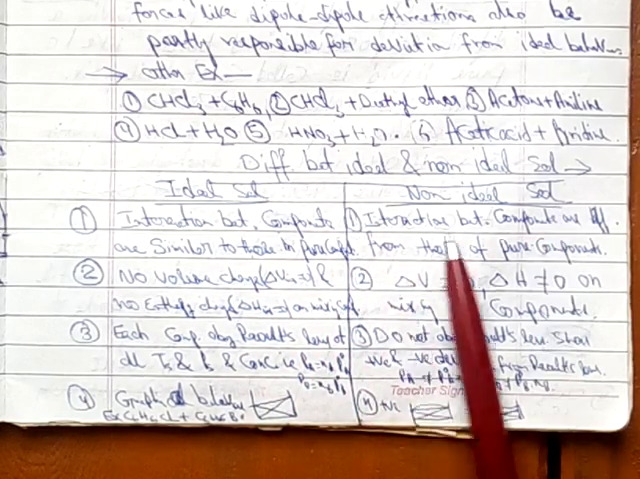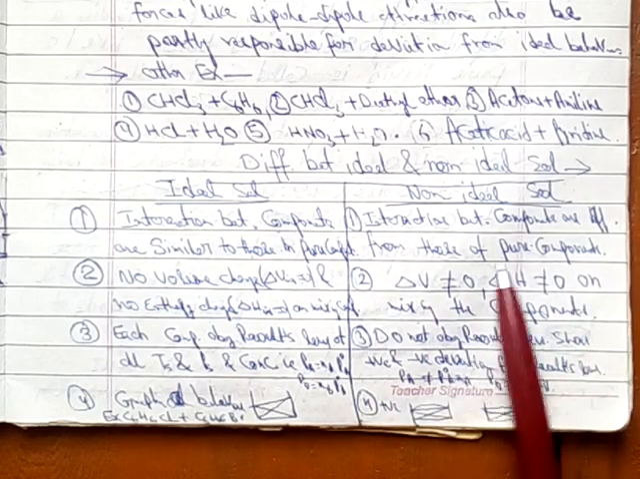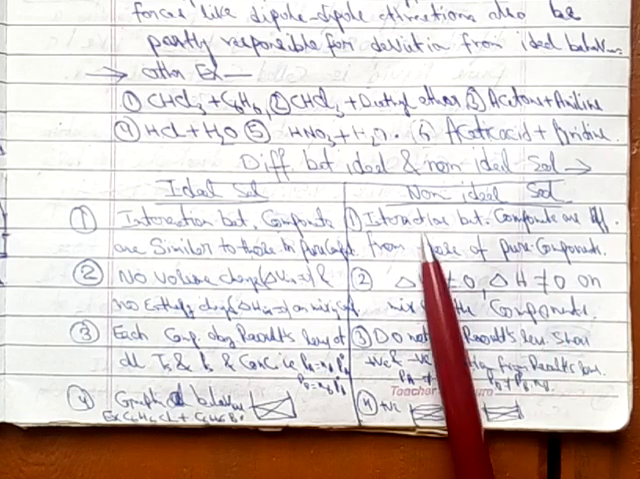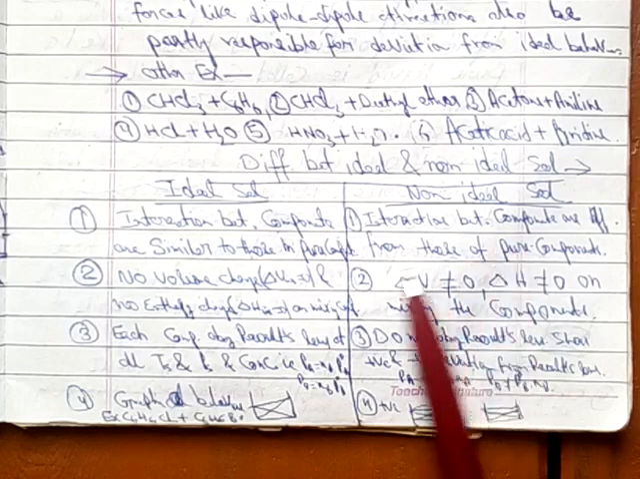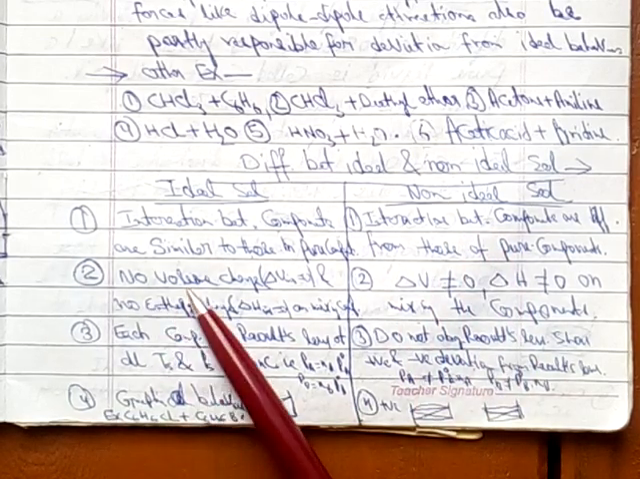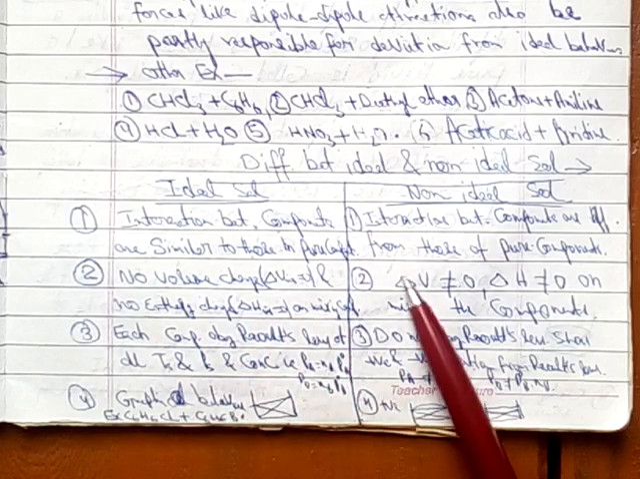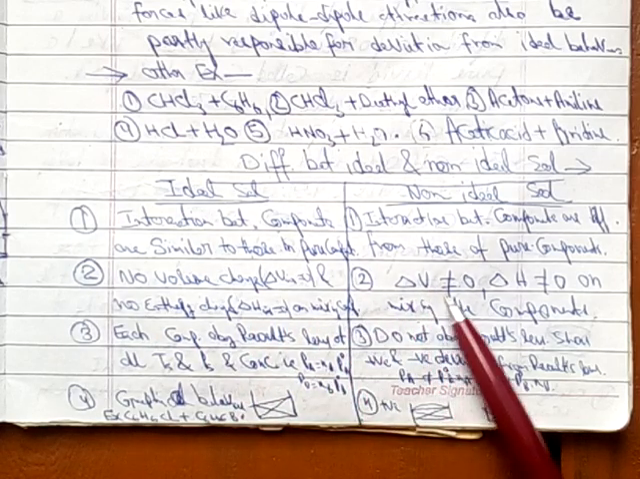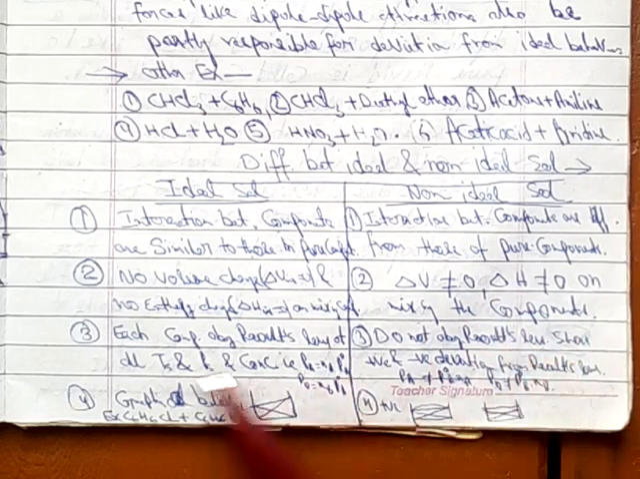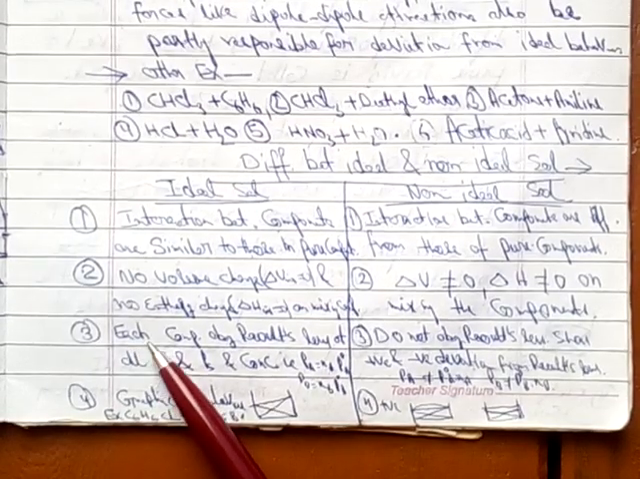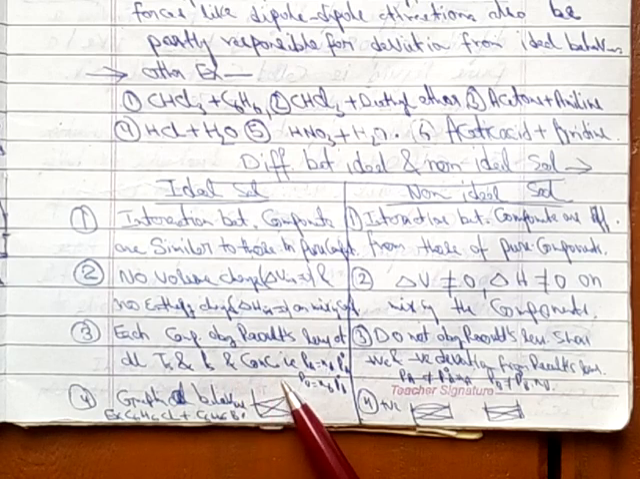But in non-ideal solution, interaction between components are different from those of pure components. So pure component interaction is different, and interaction between components A and B is different. Second point, in ideal solution no volume change, del V mixing is 0, no enthalpy change, del H mixing is 0. But here in non-ideal solution, del V does not equal 0, del H does not equal 0 on mixing the components.